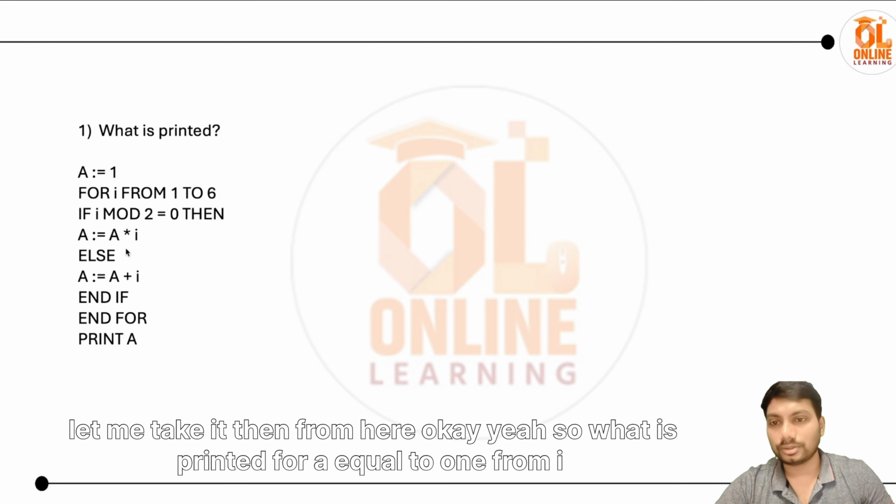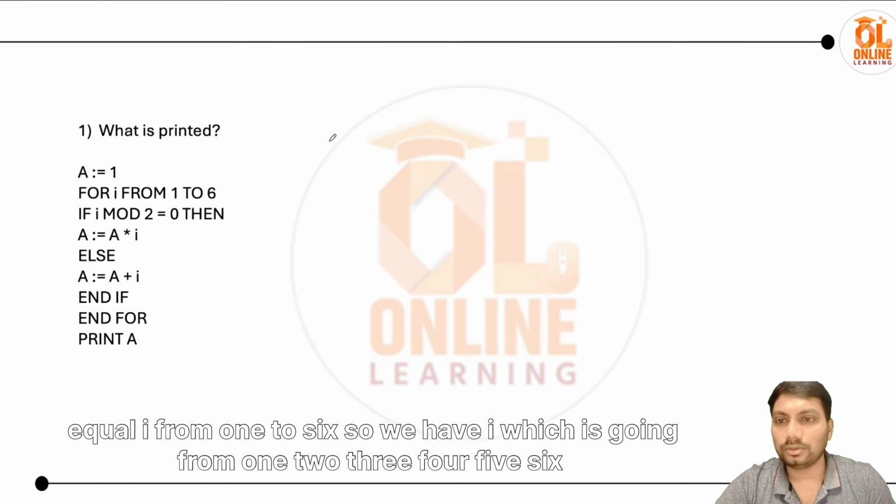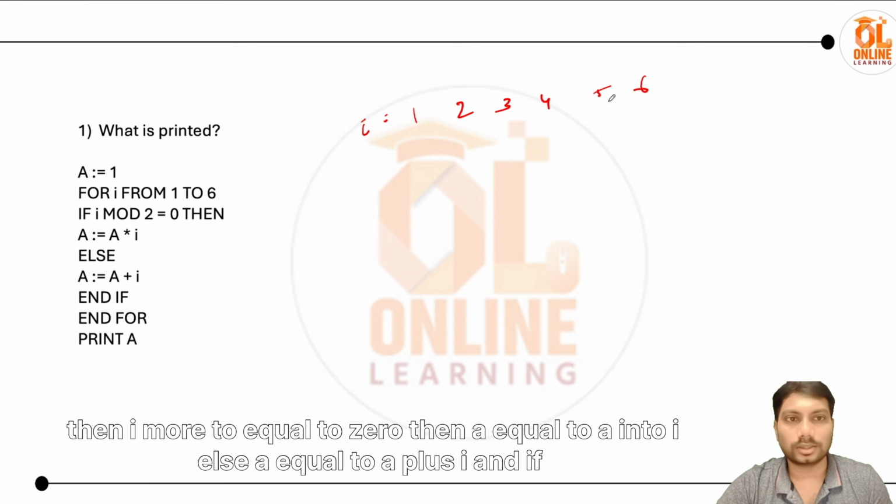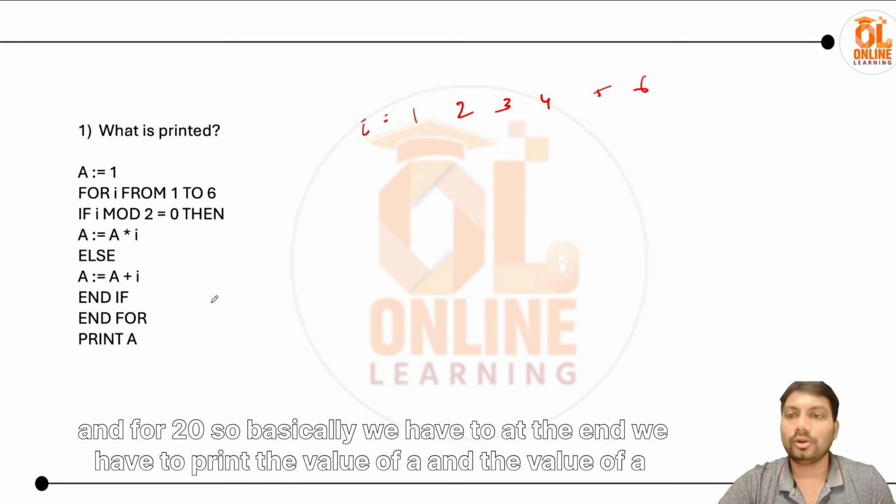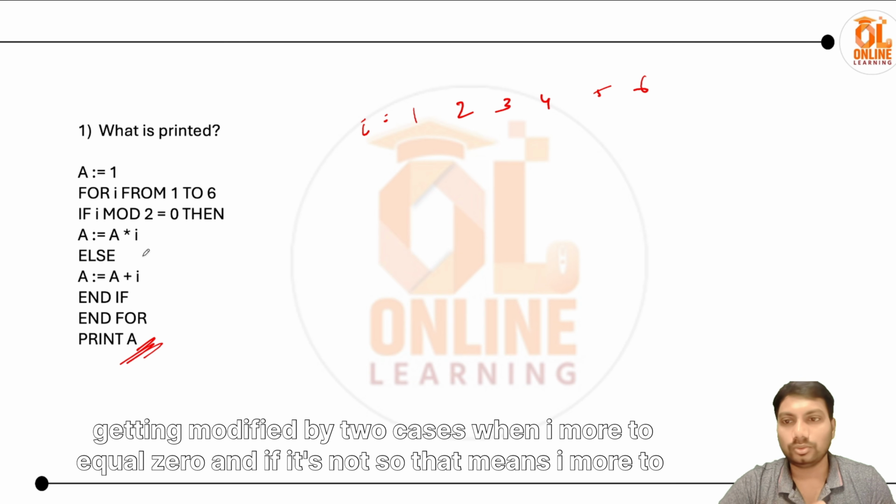Coming to the first question, let me take a pen from here. Okay, so what is printed? For a equal to 1, I from 1 to 6, so we have I going 1, 2, 3, 4, 5, 6. Then if I mod 2 equal to 0, then a equal to a into I, else a equal to a plus I, and end for, print a. So basically at the end we have to print the value of a, and the value of a is modified by two cases, when I mod 2 equal to 0 and when it's not.